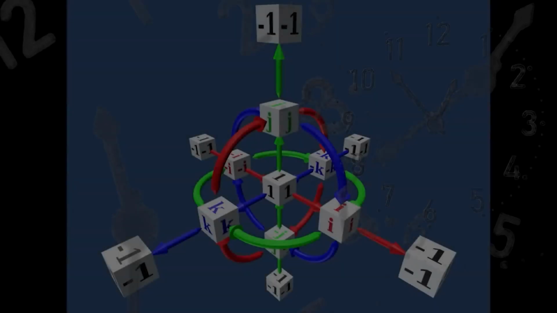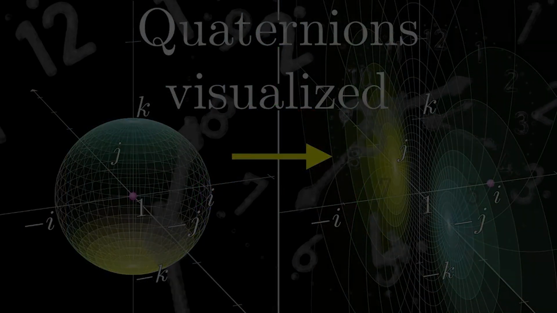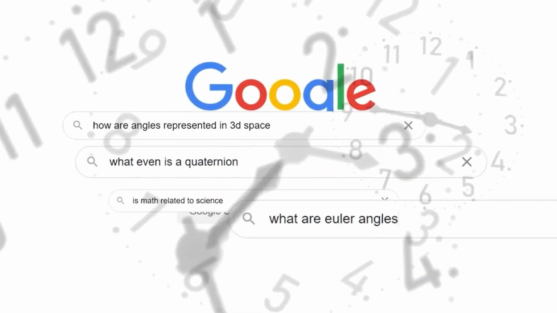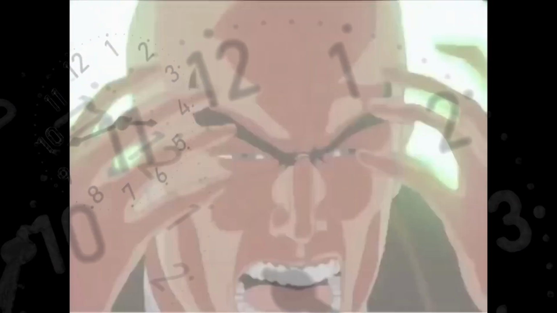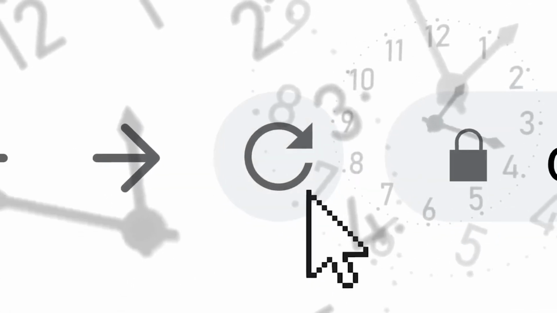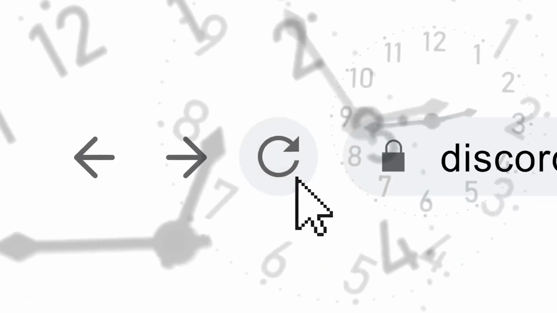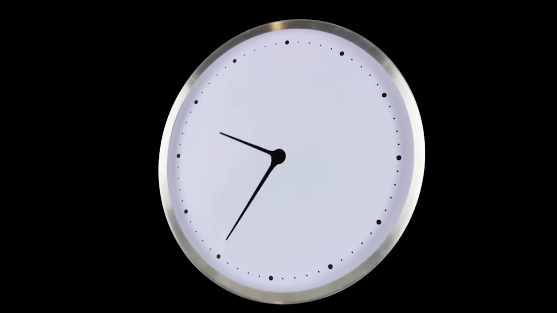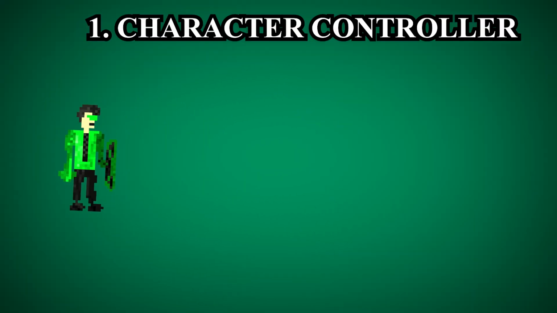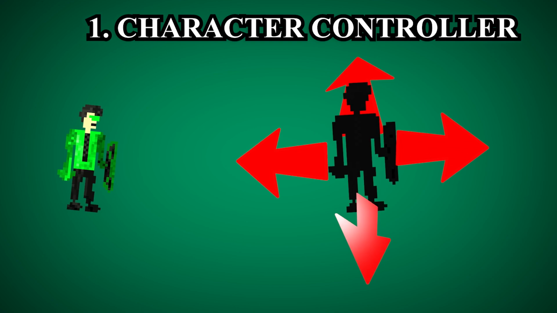It has been 25 years now since I took the decision to look for the definition of a quaternion, but the only thing I got is how to pronounce it, and on what cost. The endless time that I've spent looking for an explanation. I've looked everywhere. Google, YouTube, ChatGPT, and even Facebook, and there was no solution. There was nothing. As you may have guessed, I chose the first option, which is the character controller.